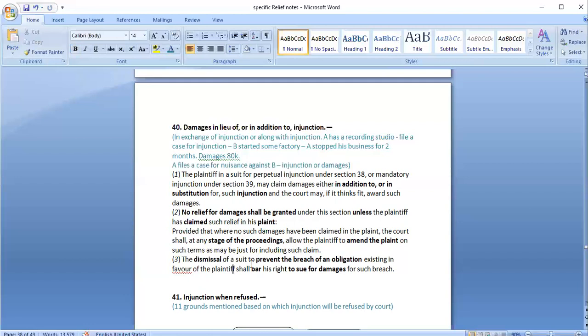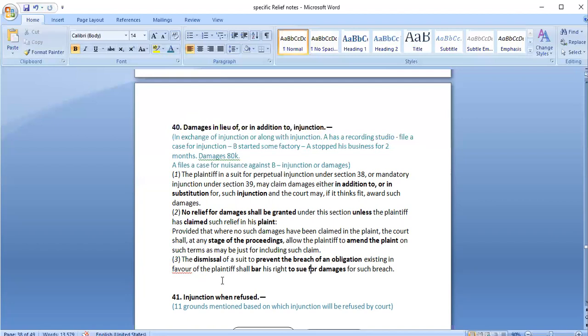Next is the dismissal of a suit to prevent breach of an obligation existing in favor of plaintiff shall bar his right to sue for damages under this. So if a person files a case that there is breach of an obligation from the other person, and court feels that this is not even a proper cause of action, court just dismisses that particular case.